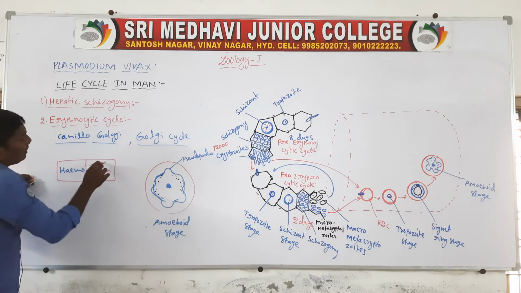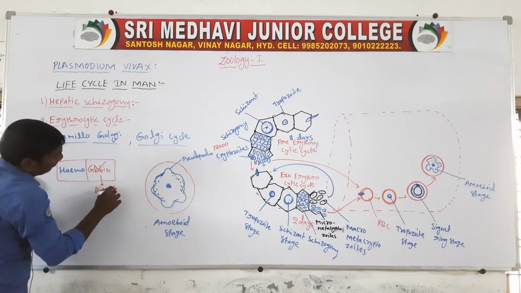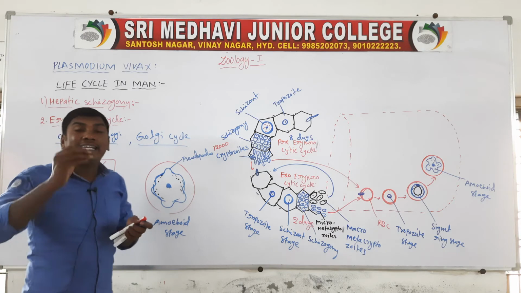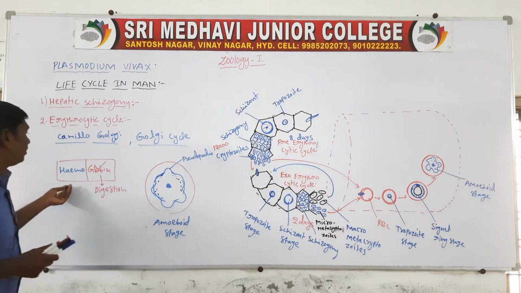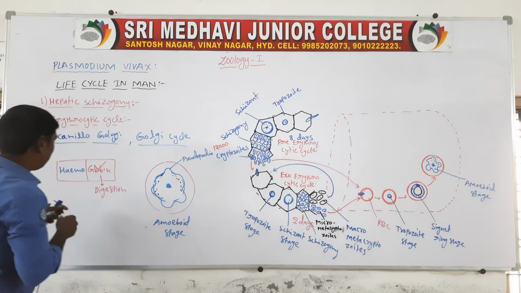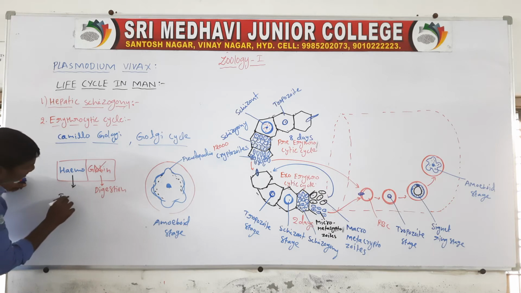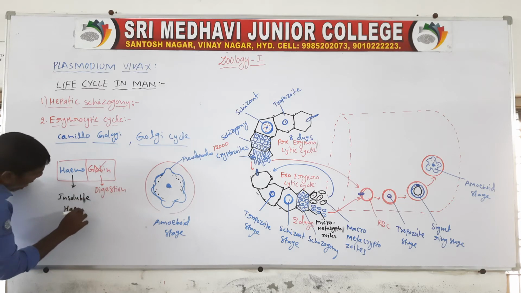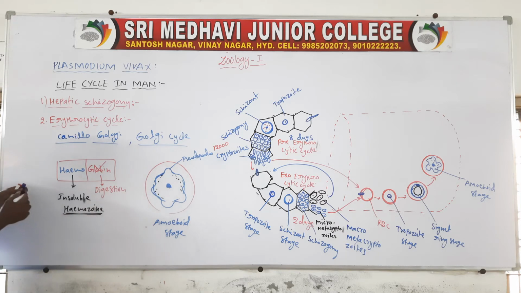But of this hemoglobin, only the globin part is digested. The heme is not digested, so it is soluble. The heme is converted to the insoluble hemozoin.